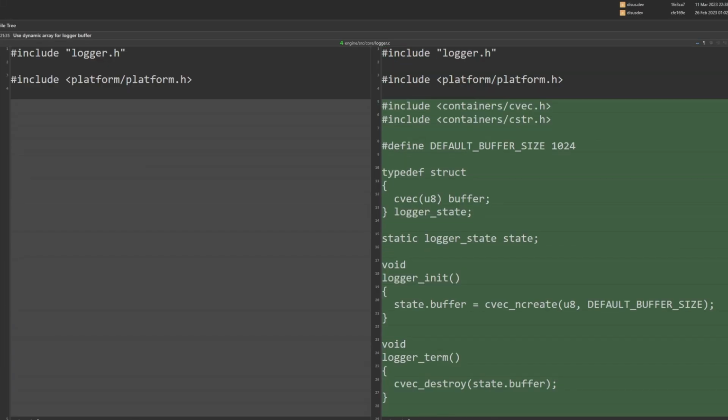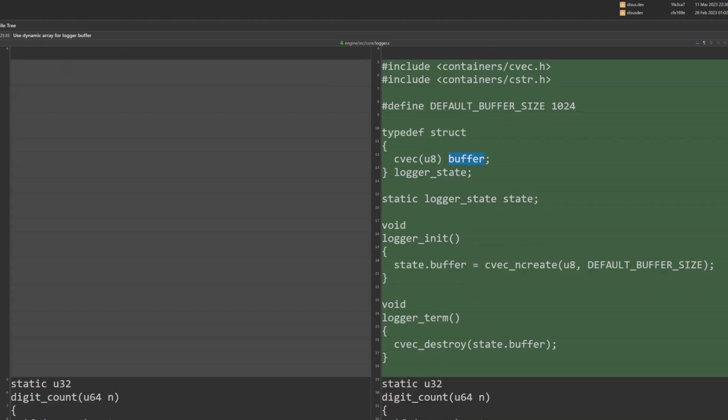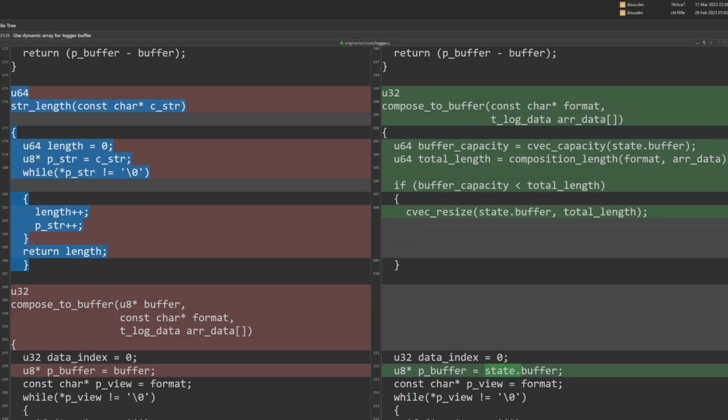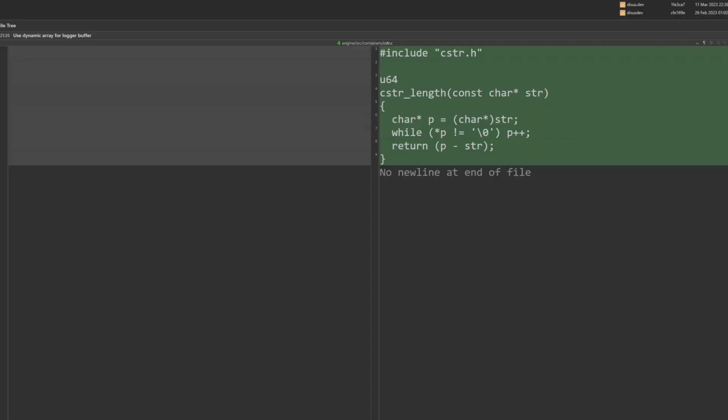For this, I've created an internal logger state that will hold our dynamic buffer, then a logger init function that is responsible for creating the buffer, and a term function that is responsible for destroying it. Another thing that I did was to move the string length function to a separate source file, where we will store all the functionality responsible for string manipulation. Maybe we will create a string data structure in the future.